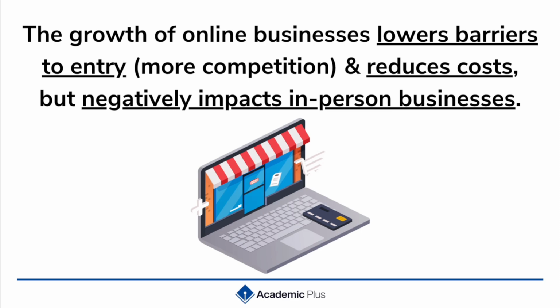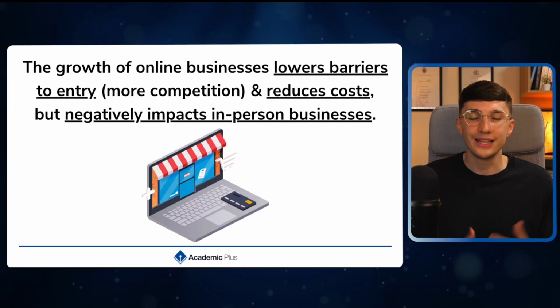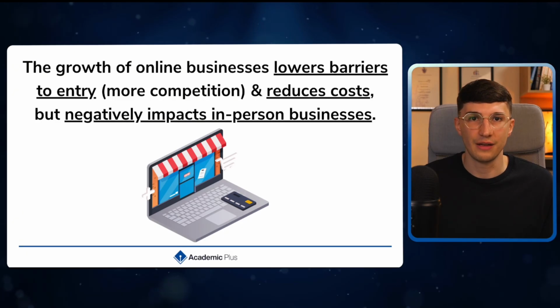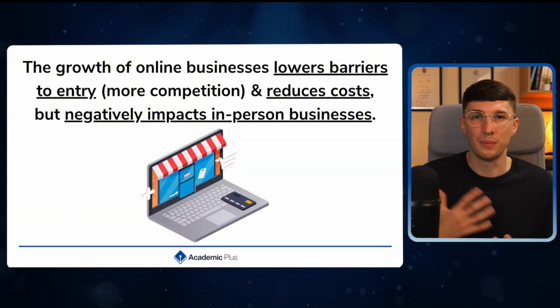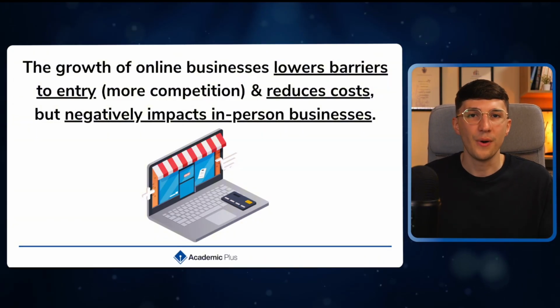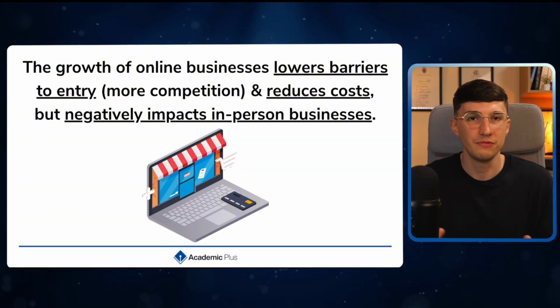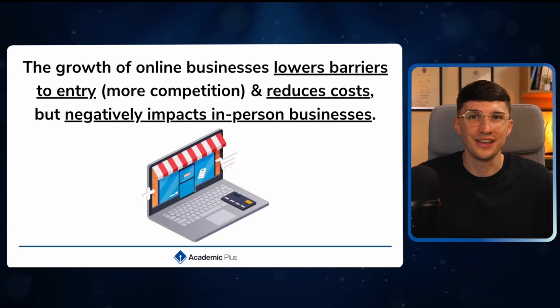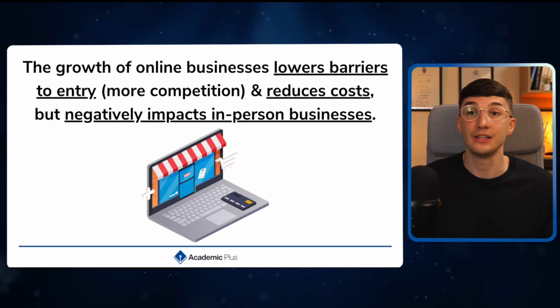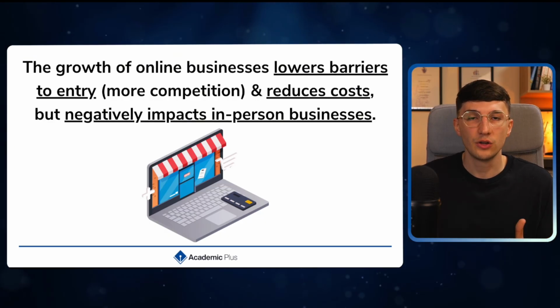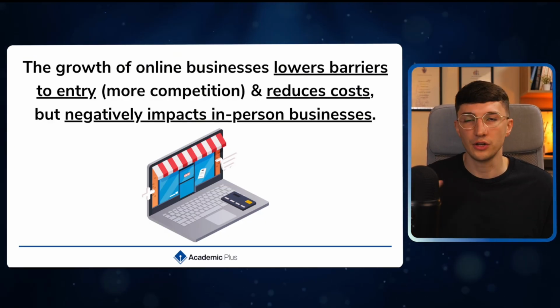The reason why is that we have lower overheads, we have lower fixed costs such as rent and staffing, and it gives the businesses that operate 24/7. If you had an in-person store, well, the only times that store would be open would be when you have staff there. But online businesses with automation, they can operate all hours of the day. The only issue is that it can actually negatively impact these traditional businesses, these in-person businesses, because more people are shopping online rather than going in person.